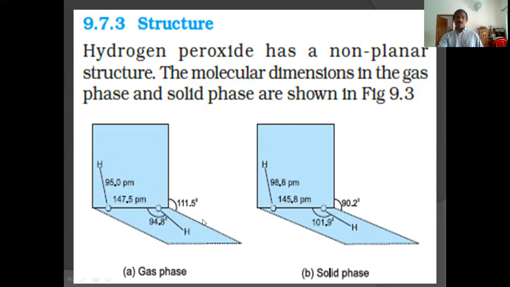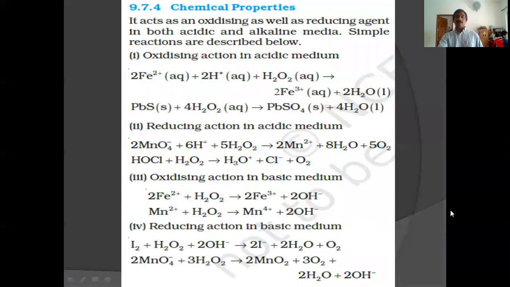What is the difference between these two? A small difference in the bond length and the bond angle. Here the bond angle is 111.5 degree, here it is 90.2. Here the bond angle is 94.8, here it is 101.9. It is the only difference. So what is the structure of hydrogen peroxide? Open book structure. Now the chemical properties of hydrogen peroxide.